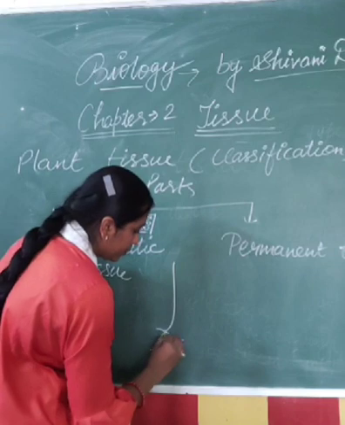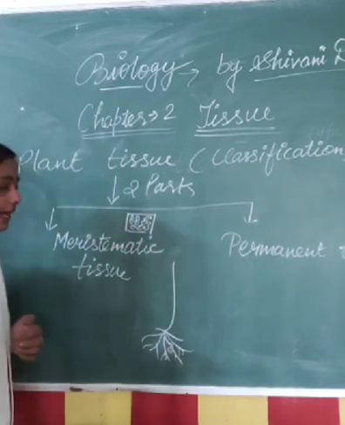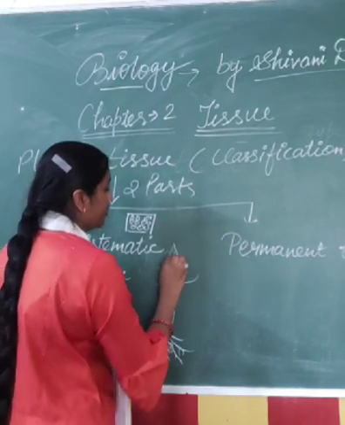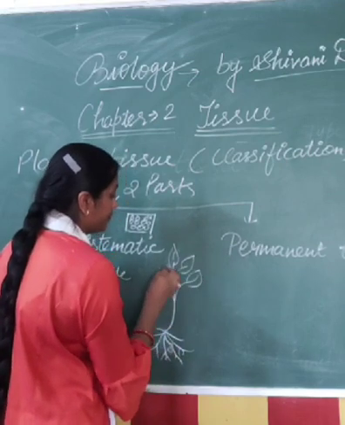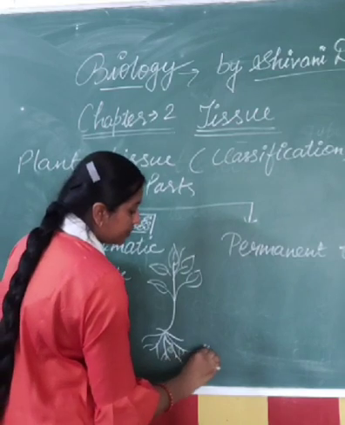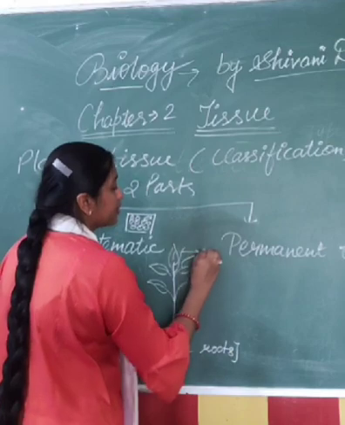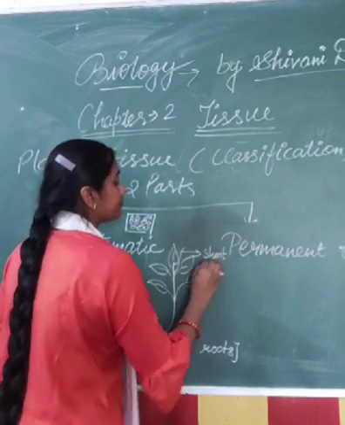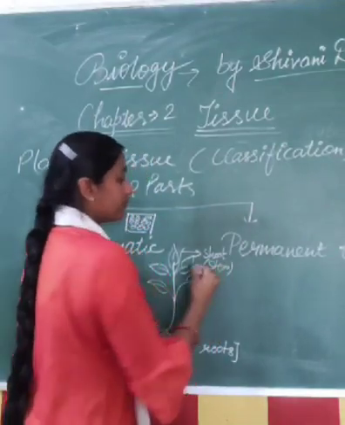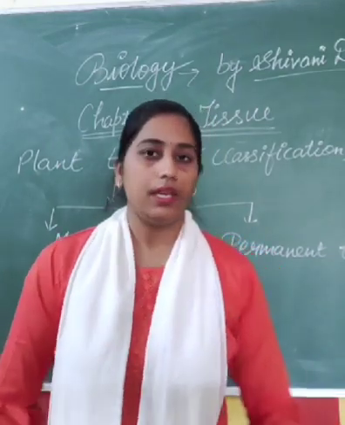If we take the example of a plant body, then there are roots, and its upper body is called shoot. This is the root part and this is the shoot part. Shoot means stem. Shoot is the technical term for the stem, right?